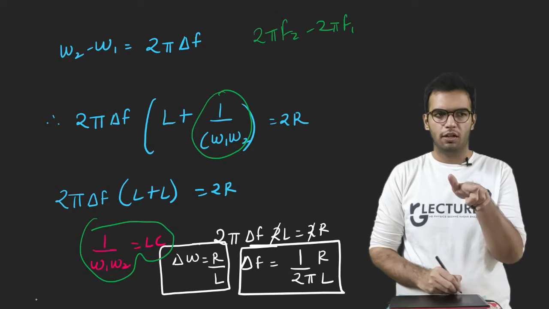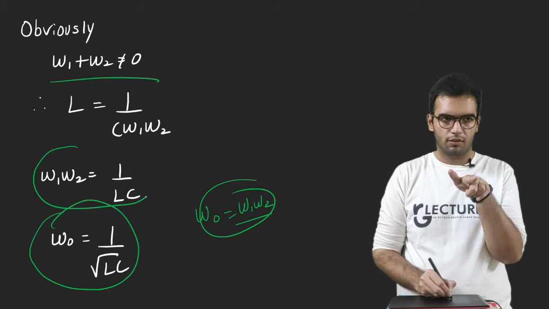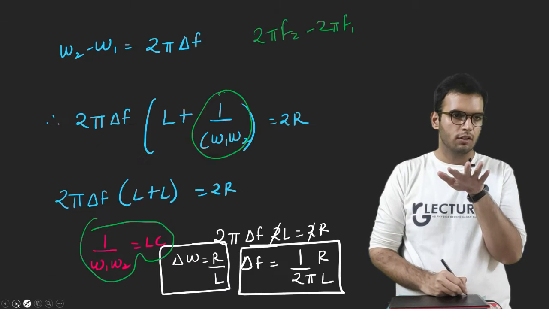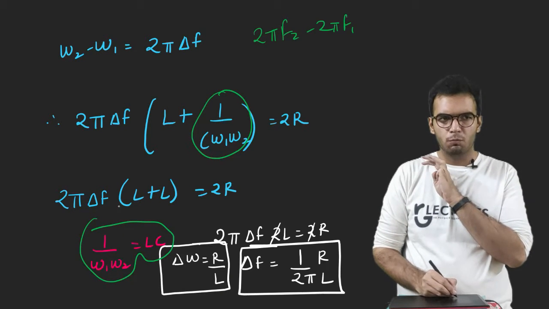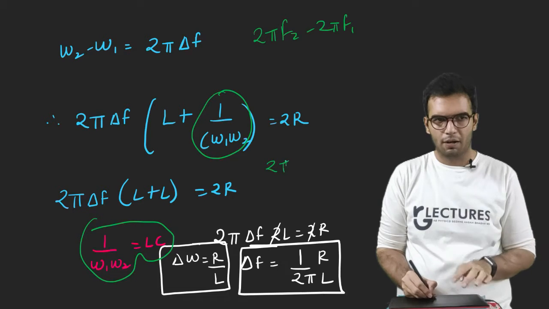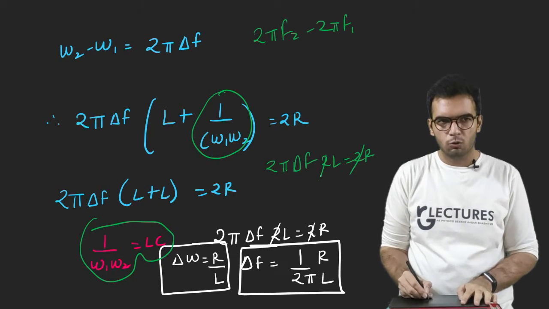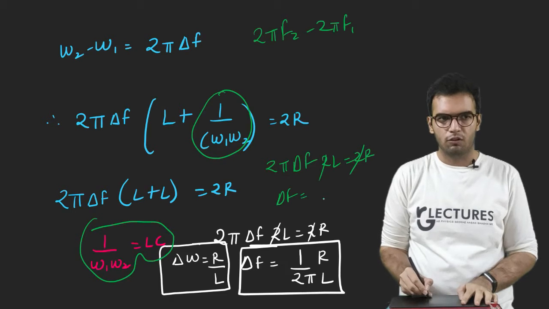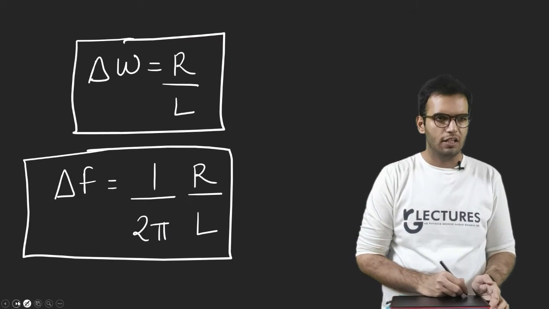1 upon omega t omega 2 is equal to LC, right? This expression I am using there. Okay, so I can write it as L. So basically what I will get is 2 pi delta f, 2L is equal to 2R, cancelling 2, I will get delta f is equal to 1 upon 2 pi R by L. This is the general equation I will get.